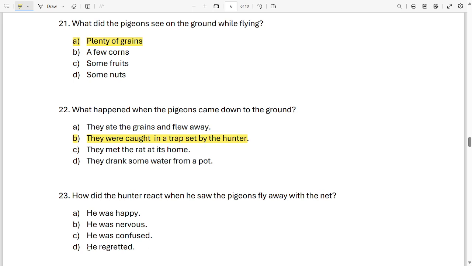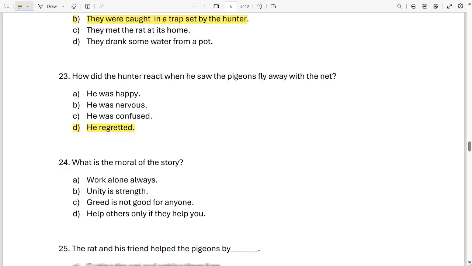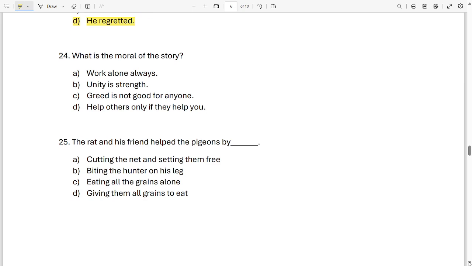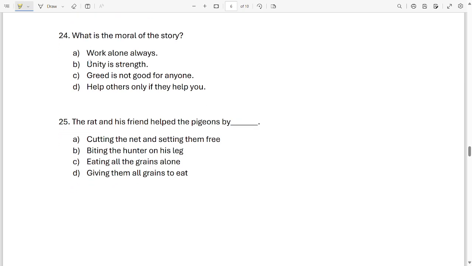He regretted. Option D. Okay, next, what is the moral of the story? Is it work alone always? Unity is strength. Greed is not good for anyone. Help others only if they help you. What is the moral of the story? The moral of the story is unity is strength.